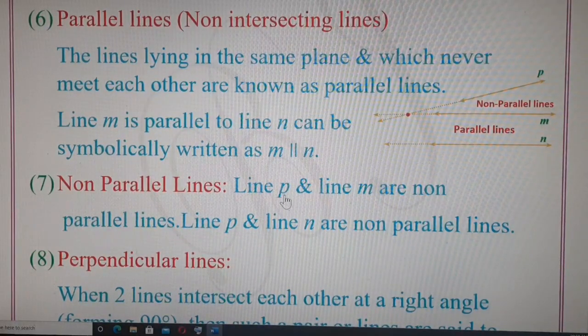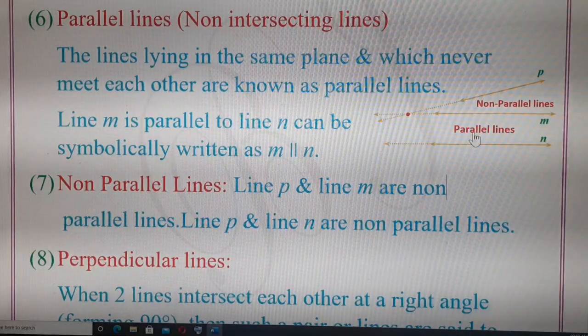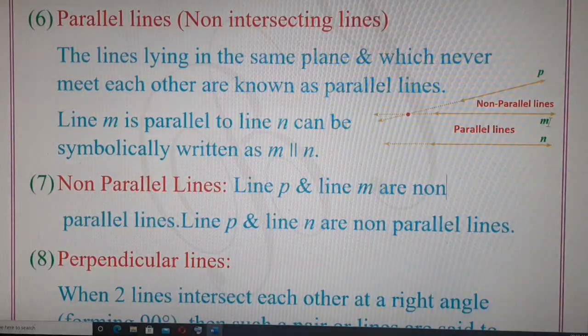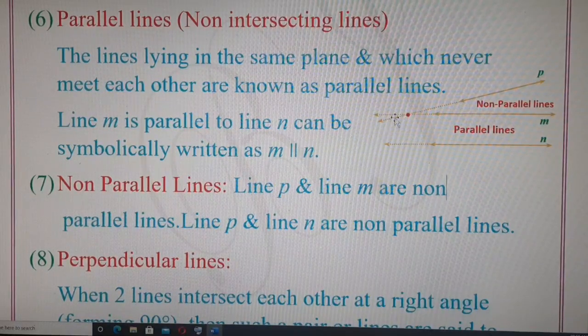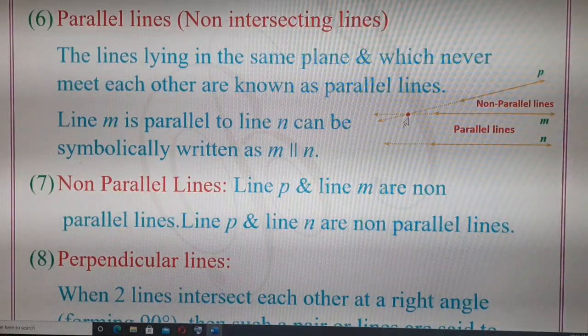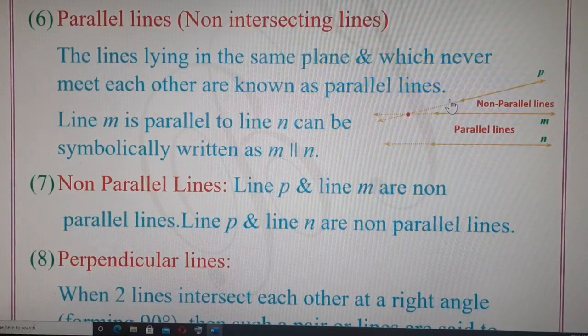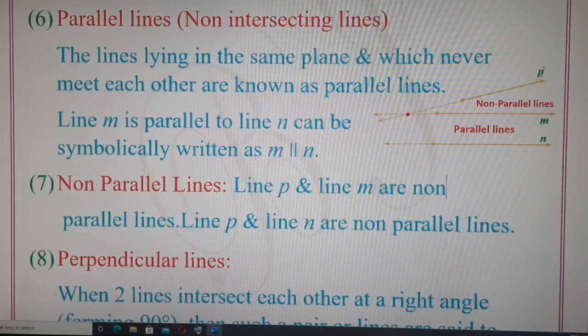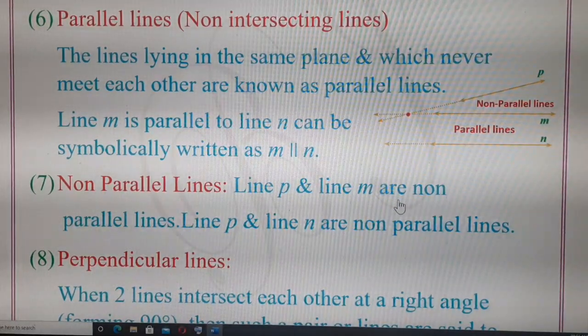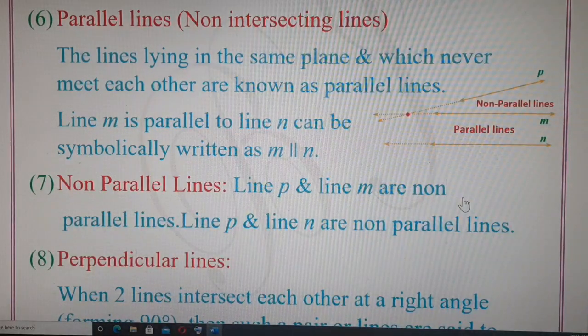Line P and line M are non-parallel lines. If we look at the diagram, these two lines are non-parallel because when we extend line P further, it will definitely intersect line M at the point given here. So we can say line P and line M will intersect when extended. So line P and line M can be called non-parallel lines. In fact, we can call them intersecting lines. Intersecting lines are also known as non-parallel lines, meaning lines which are not parallel but intersect.